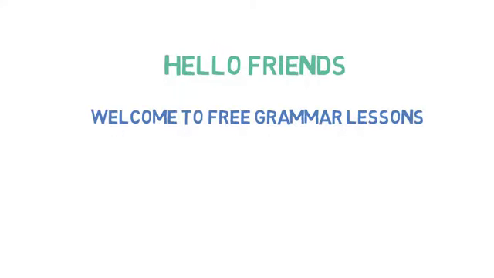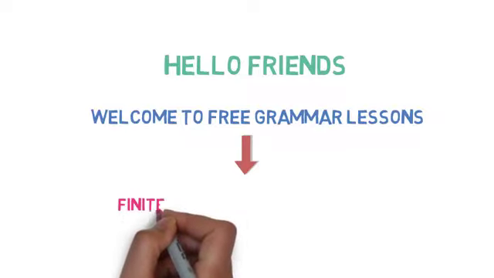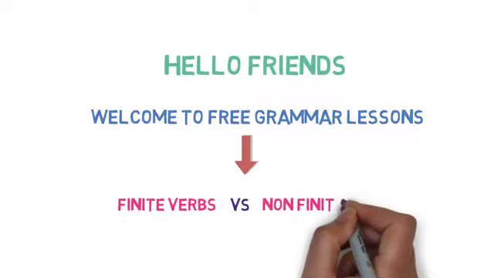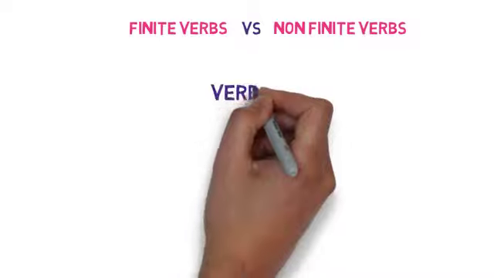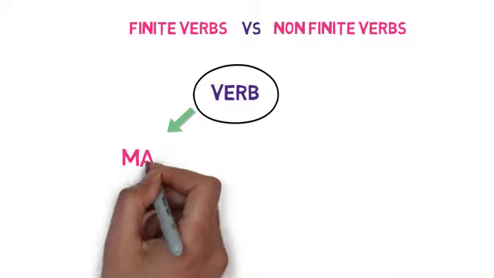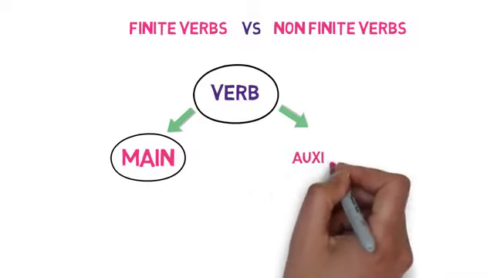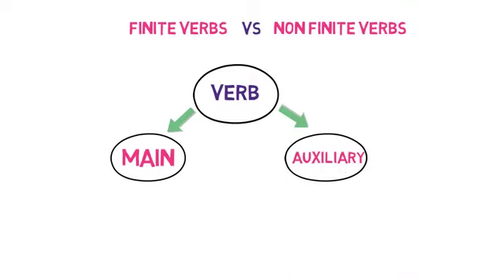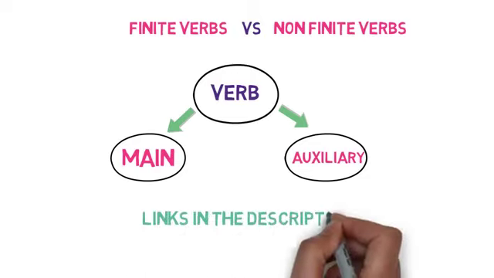In this video, we will be learning the difference between finite verbs and non-finite verbs. Verbs are mainly divided into two parts, main verbs and auxiliary verbs. We have already discussed the division in our parts of speech series. Please go and check it if you haven't already or need a revision. Links are in the description.